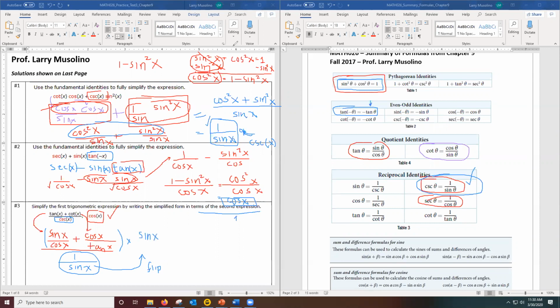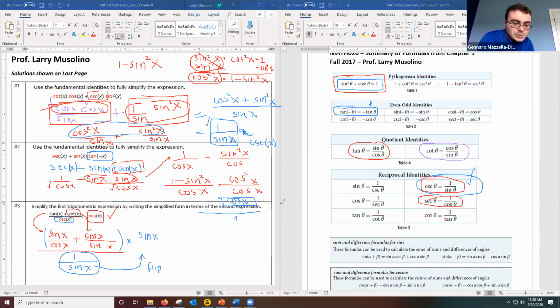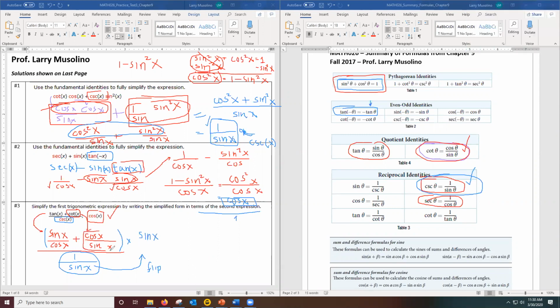Whoops, I have a typo here. I just realized this should be cosine over sine. When I wrote cotan of x, let me fix that. Cotan is the cosine over the sine, so I have to write it here as cosine over the sine. I had a typo, but I just fixed it. Okay, so now I flipped the denominator, which is 1 over sine x, upside down to be sine x over 1.